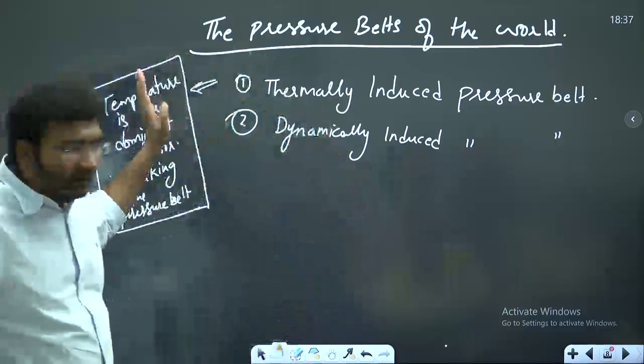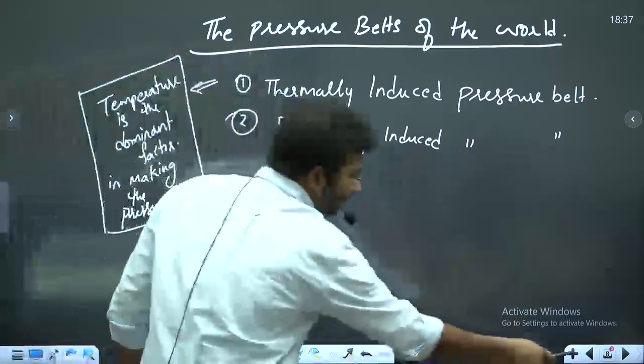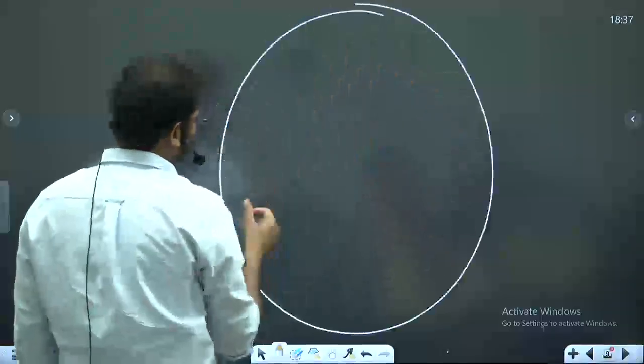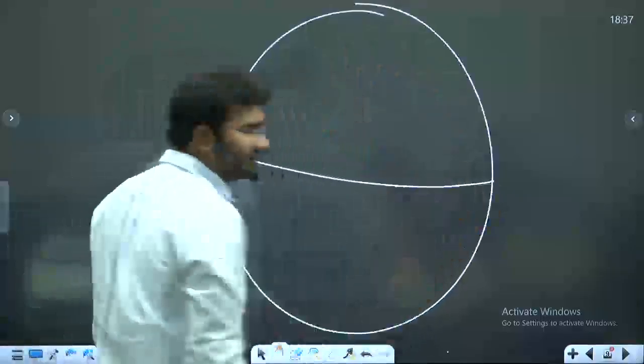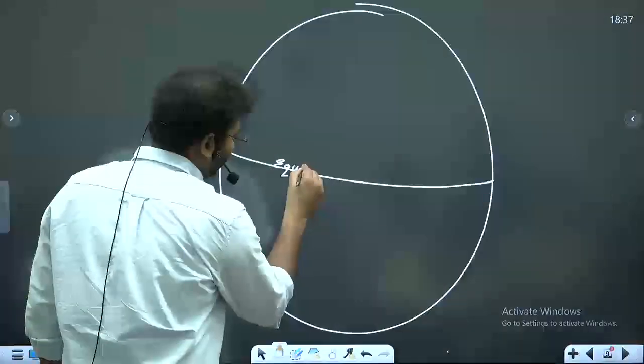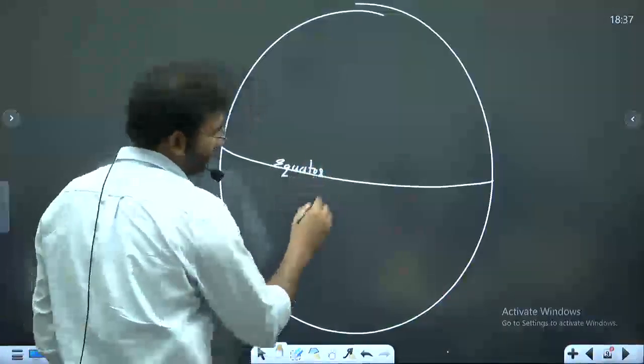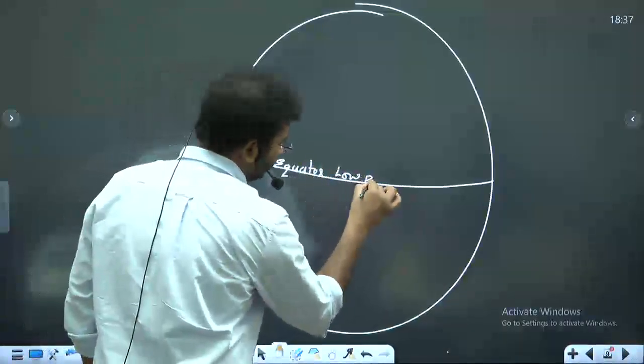So, overall, on the earth, if you look into the pressure belts that are thermally formed, one is at the equator. ठीक है? Now at the equator you will call it the equatorial low pressure belt.